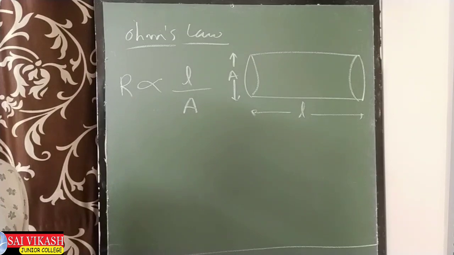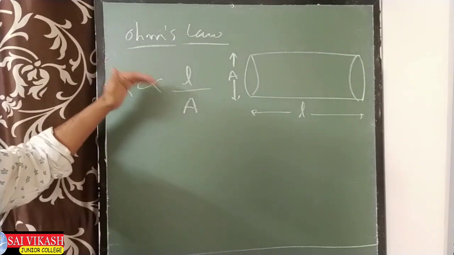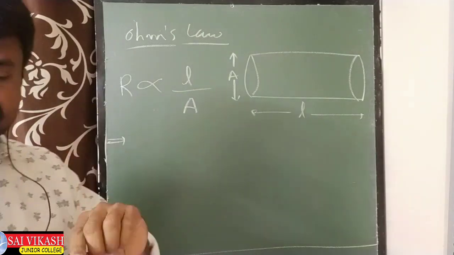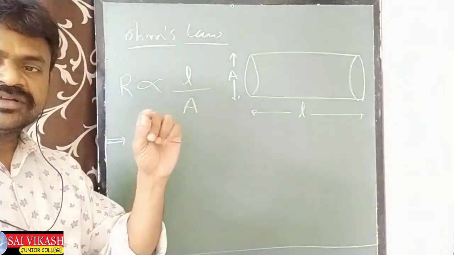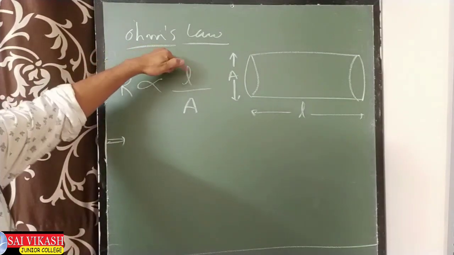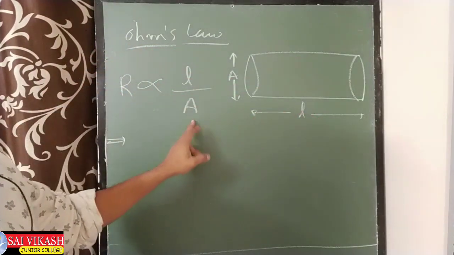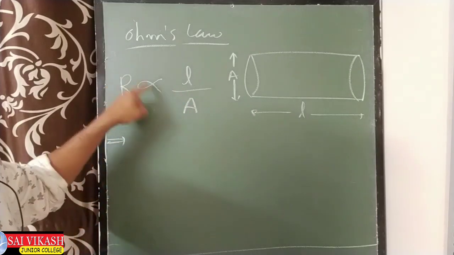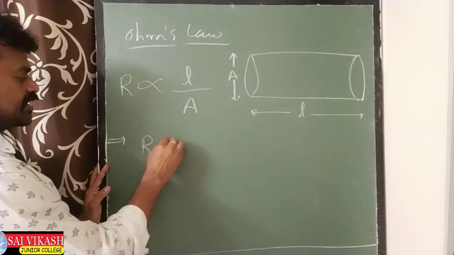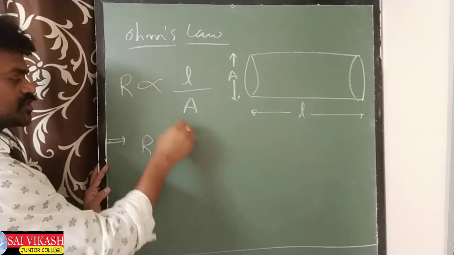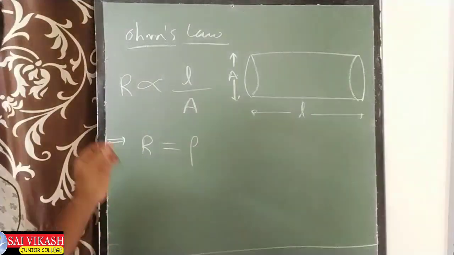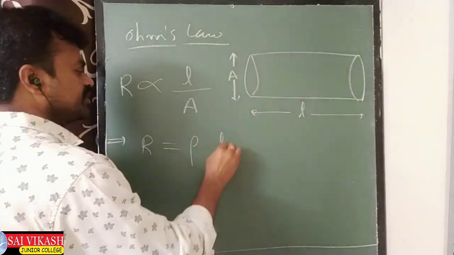This is Ohm's law. Let us remove the proportionality here. Here R means resistance, L means length of the conductor, A means area of cross section. Now I am removing the proportionality. R equals, if you remove the proportionality, you need to keep some constant, that is rho. Rho is the constant. So R equals rho into L by A.